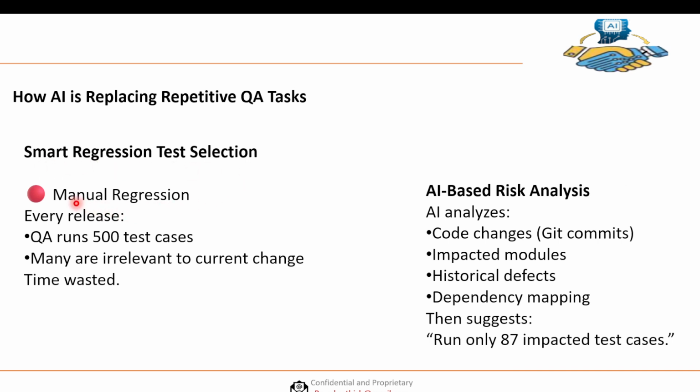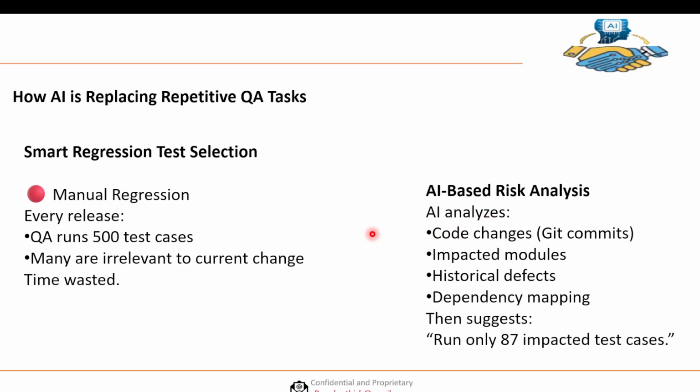The next use of AI is smart regression test selection. When we need to execute manual regression, we need to run 500 test cases every release. Some of these test cases may be irrelevant to the current change, maybe the dev team did not work on those areas. It is a kind of wasted time.